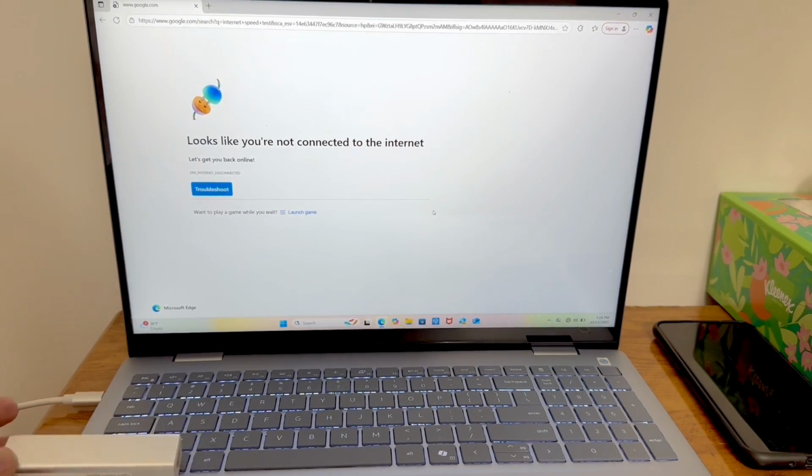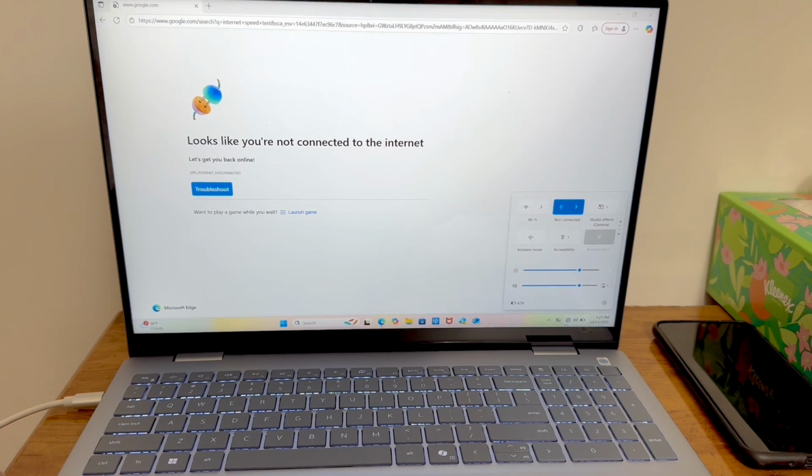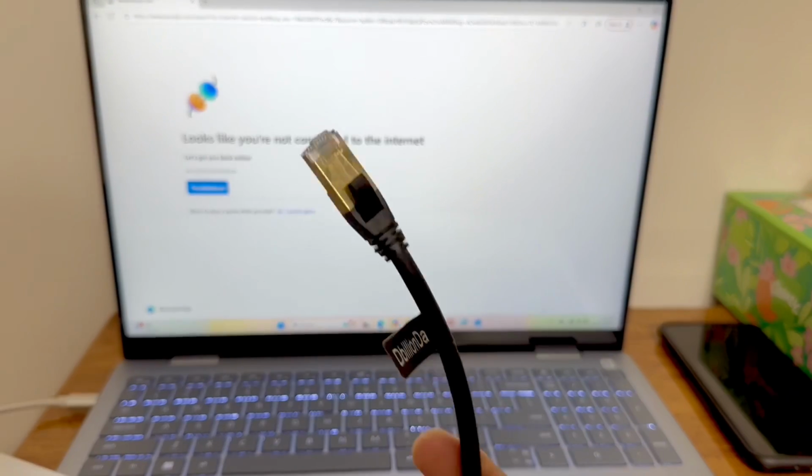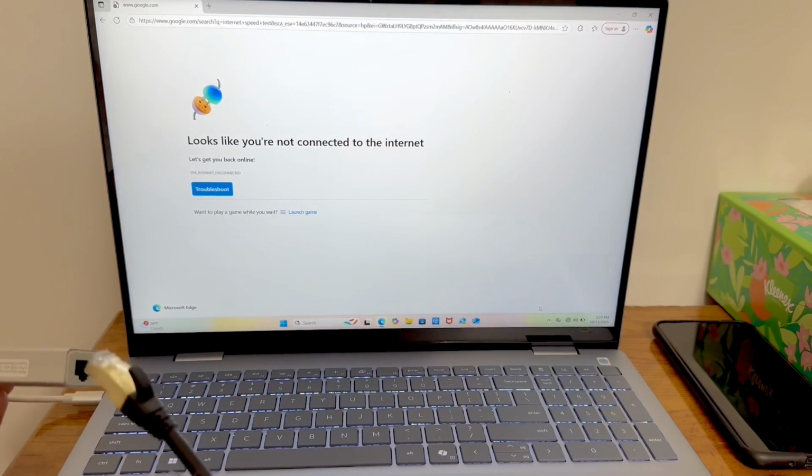Okay, and here you see in the bottom side it's currently showing no internet connection, but as soon as I connect my Ethernet cable, here is my Ethernet cable from the router.